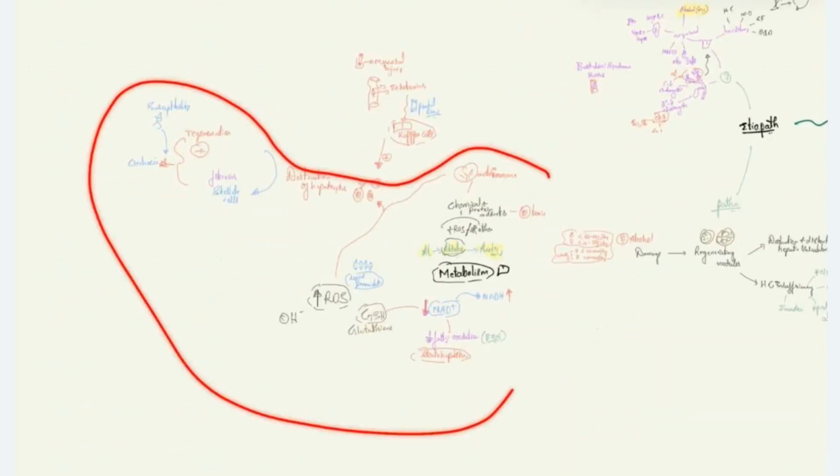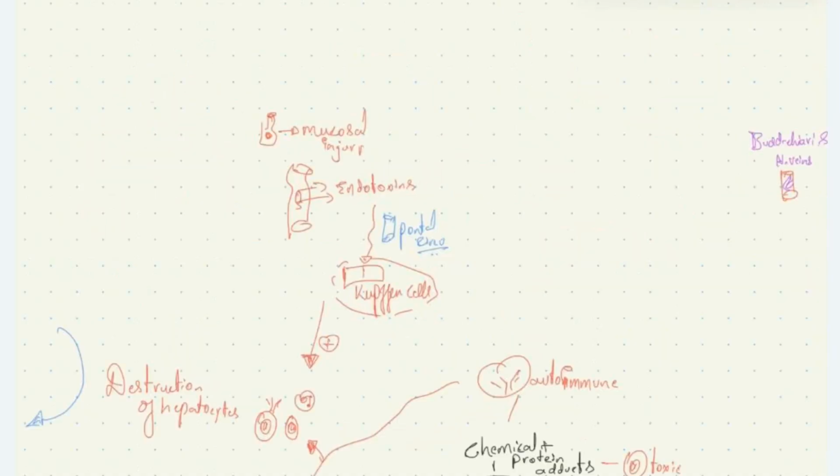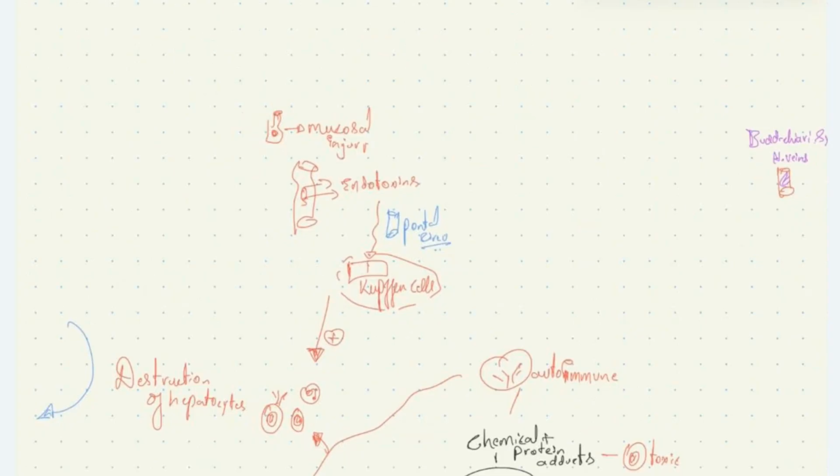The other mechanism is that alcohol will cause mucosal injury, injury to the mucosa of the stomach. We know alcohol is a risk factor for developing peptic ulcer disease. Also in the small intestine, it causes impaired mucosal permeability due to mucosal injury, causing influx of endotoxins, which are released by gram-negative bacteria, from the gut to the portal system.